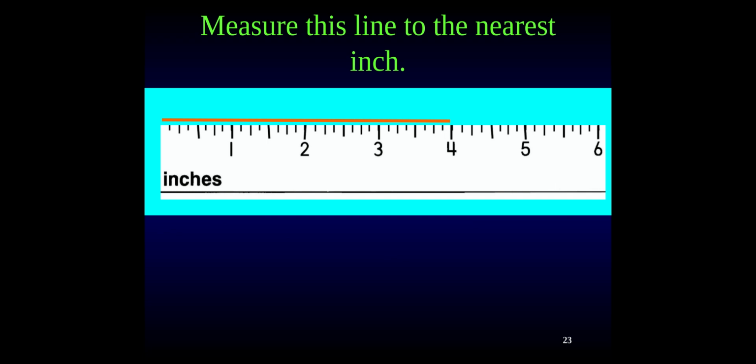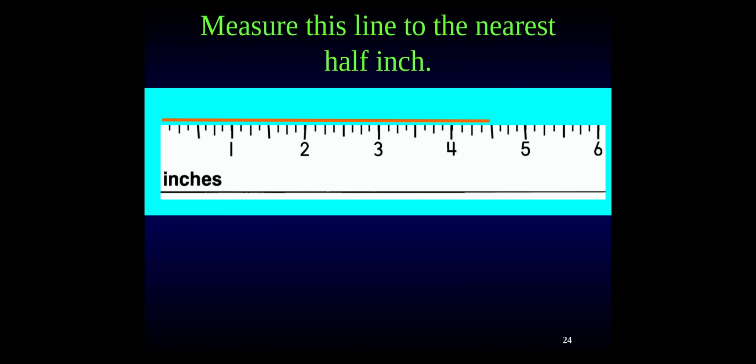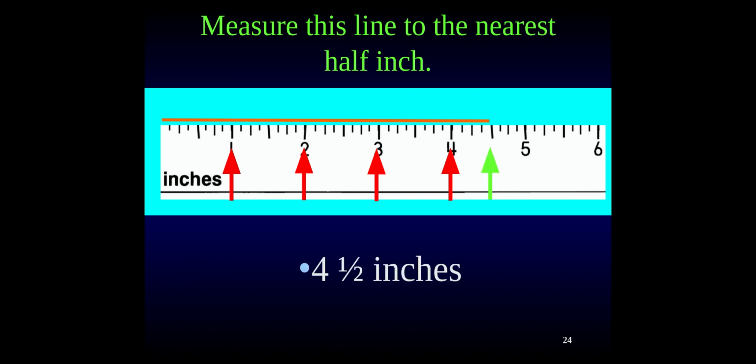How long would you say this orange line is? From the end to here, that is 1, 2, 3, 4 inches long. Now it grew. We have 1, 2, 3, 4 inches, but it's right in the middle of 4 and 5 inches. So we would call that 4.5 inches.